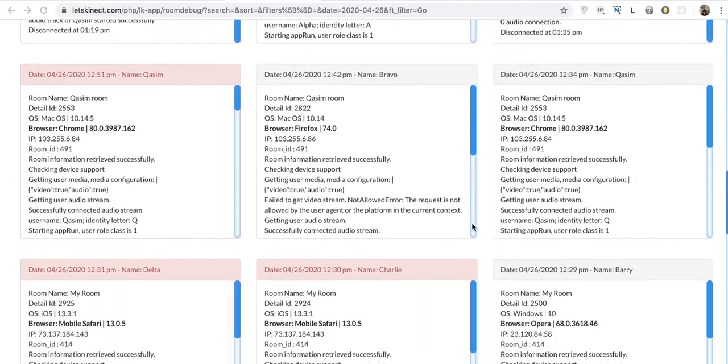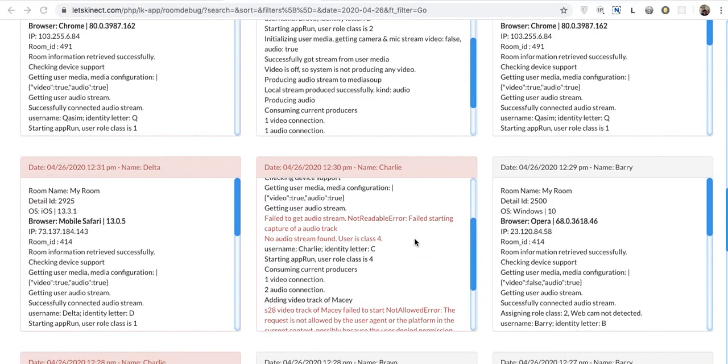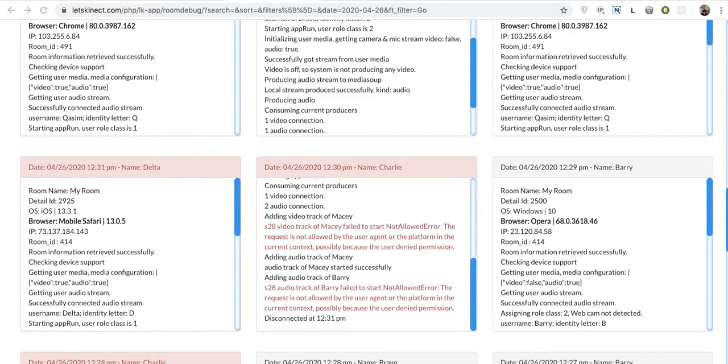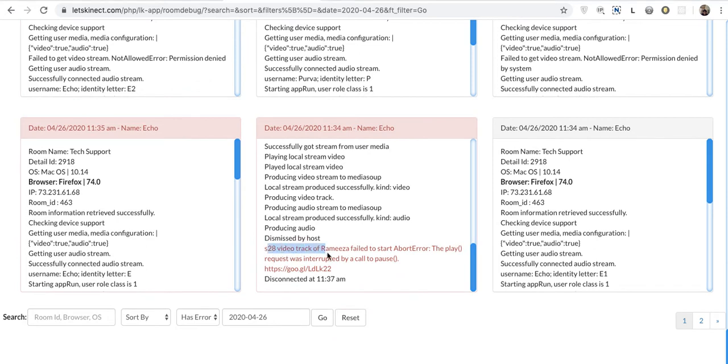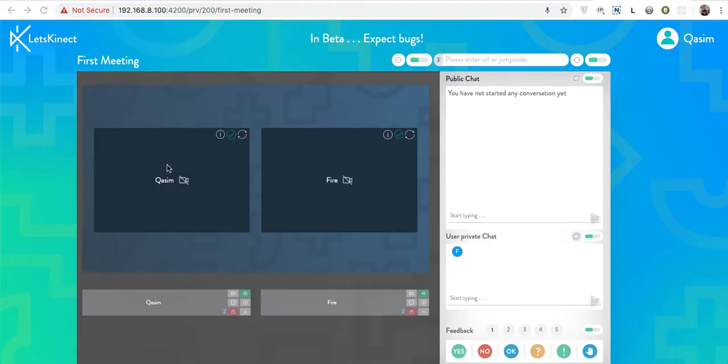After that there is still this kind of error that I have seen one or two times. Yeah, this one. What happened here is that play and pause requests were interchanged quickly. If this kind of error appears, I get to know when it is appearing. The simplest solution, a fallback solution, would be to just display a play icon. If this happens on the placeholder, we can make a play icon there. If the user clicks on that, their stream would be started.